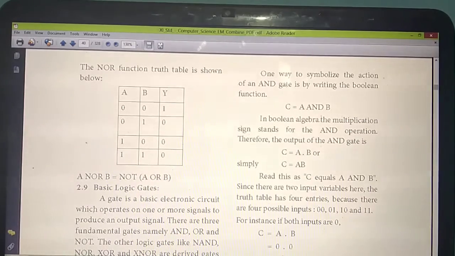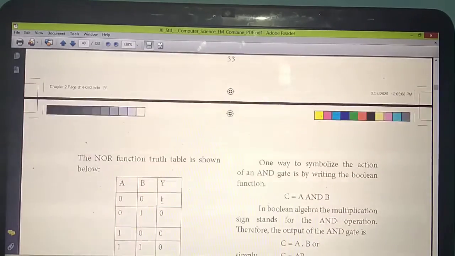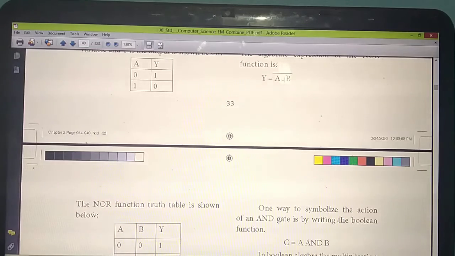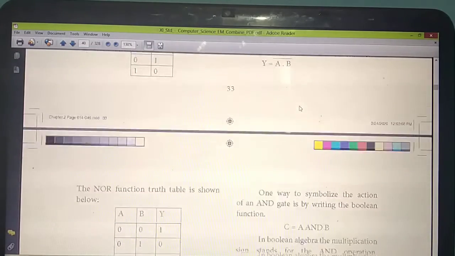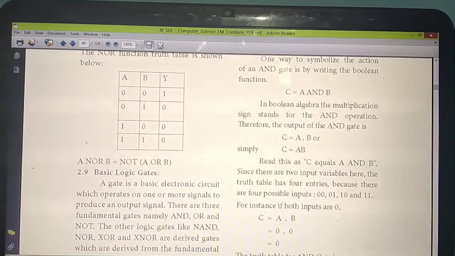So whether you have corrected this one, in this place you should write A plus B, whole bar. How can we read this one? A NOR B. So how will you get A NOR B? Not of A or B.